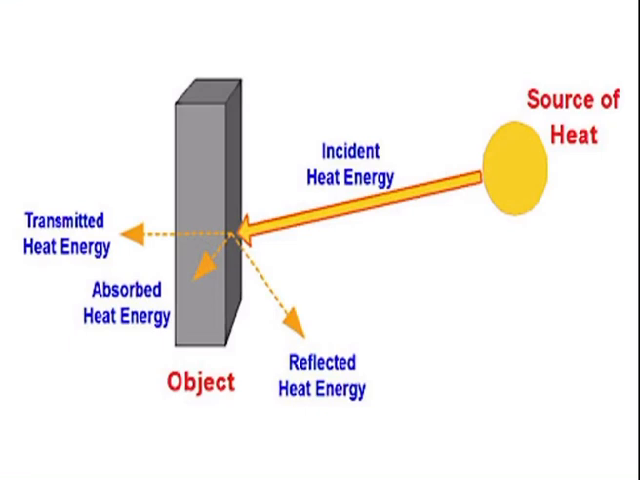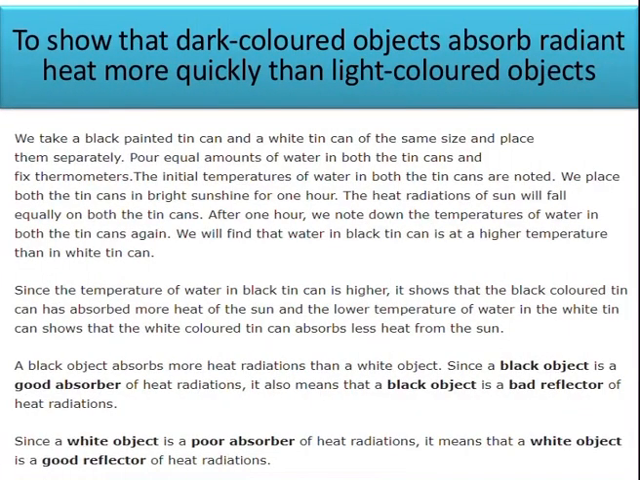So here is one diagram. There is some source of heat, and heat energy is coming from that source onto the object. Some of the energy gets transmitted, that is, passes through the object. Some of the energy gets reflected, changes its path and goes back, and some of the energy gets absorbed, and this absorbed energy is the result of the increase in temperature.